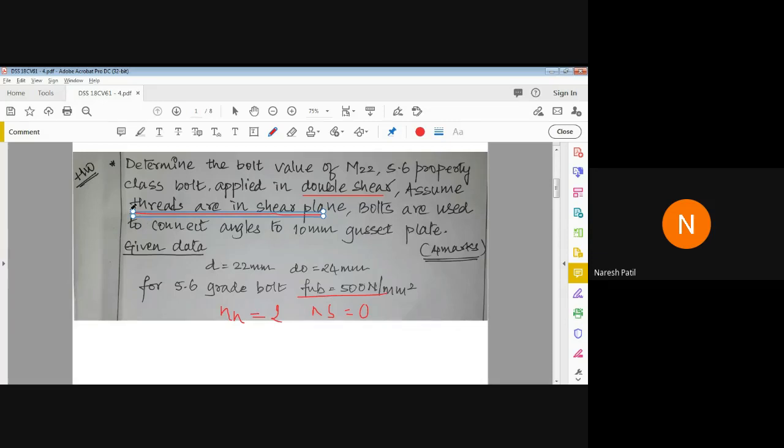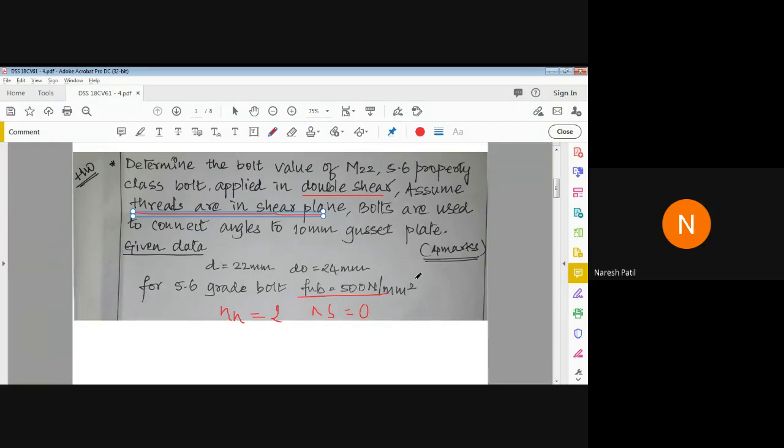Suppose instead of threads, they mention shank portion of the bolt in shear plane. So that time what will change here? What will be the change? Yes, anyone? Ns value. Ns is not 0 then. Nn will be 0 that time. Correct? Okay, that time Nn will remain 0, Ns will not remain 0.